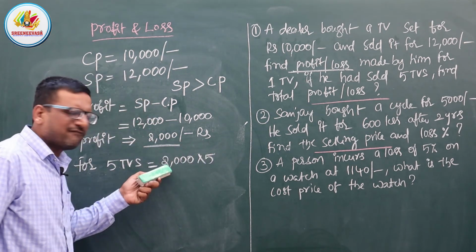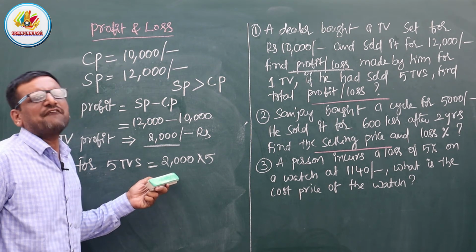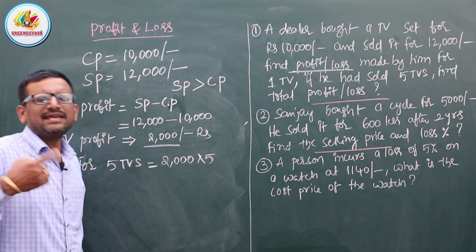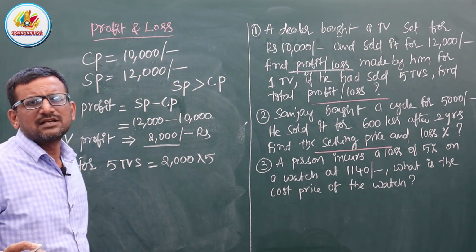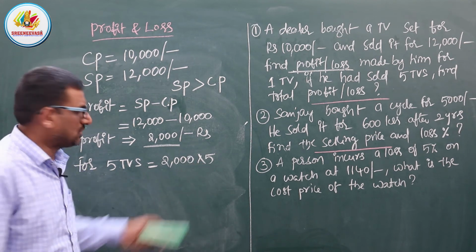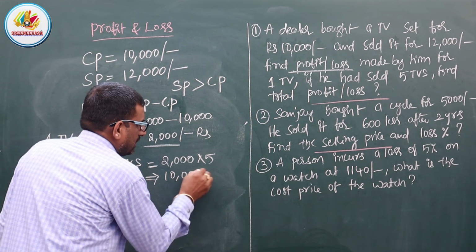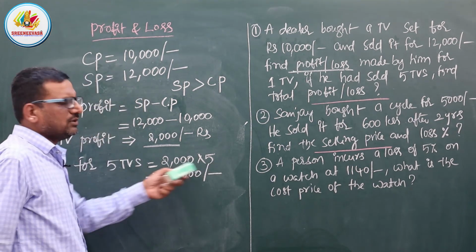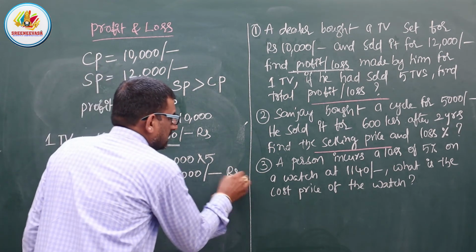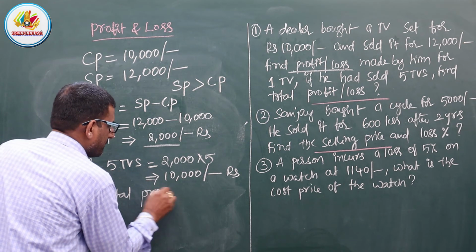Because for one TV, he got 2,000 as profit. So how many TVs were sold to the customer? 5 TVs. So totally an amount of 10,000 rupees, 2,000 into 5, 10,000 rupees total profit.